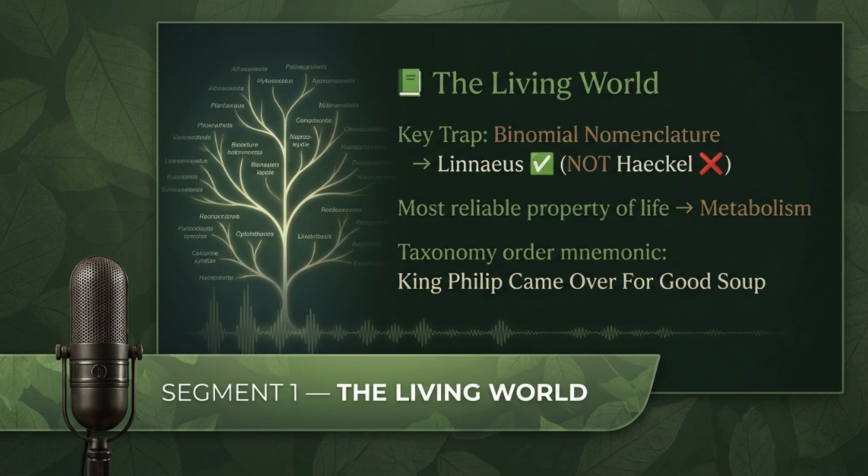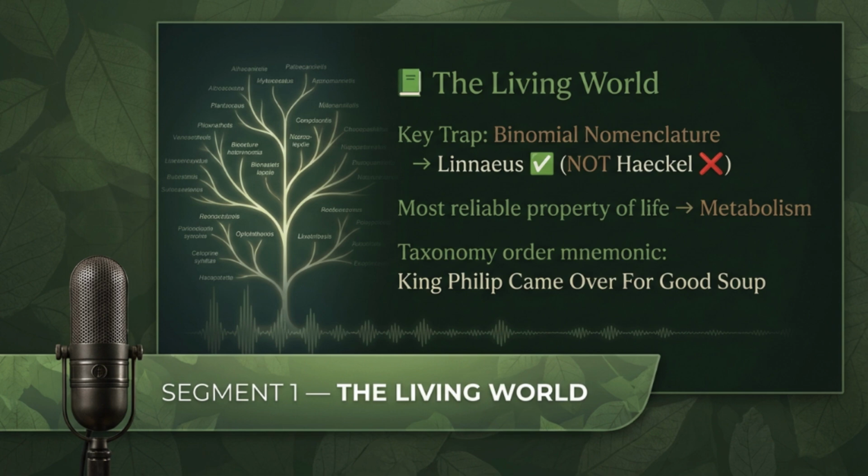First trap question. Who gave binomial nomenclature? Most students say Haeckel because they confuse it with the three-kingdom system. The answer is Carl Linnaeus. Lock that. Second, what is the most reliable defining property of life? Not growth. Crystals grow. Not reproduction. Worker bees don't reproduce. The answer is metabolism, the sum of all biochemical reactions, always present in every living cell.